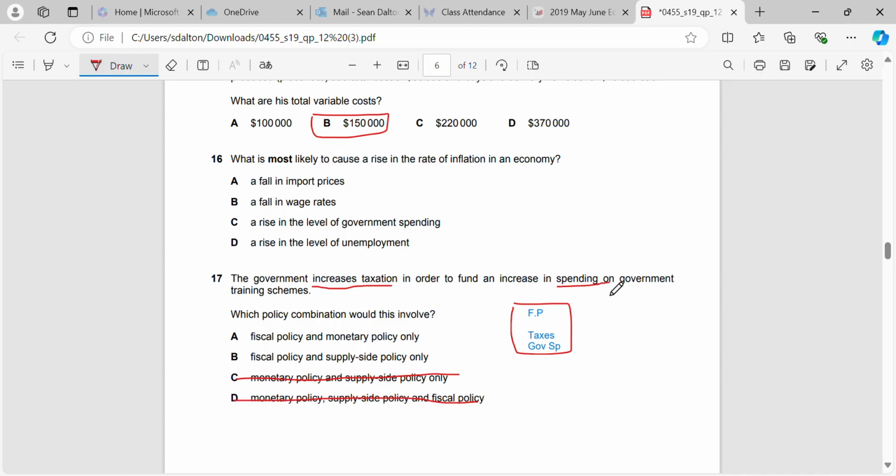And then spending on government training schemes over a long period of time, what that is going to do is it's going to increase our aggregate supply by making workers more skilled and more productive. Okay, so therefore, if our aggregate supply is going to increase, that tells us that it is a supply side policy, not a monetary policy. Monetary policy will only be designed to affect AD, just like a fiscal policy.